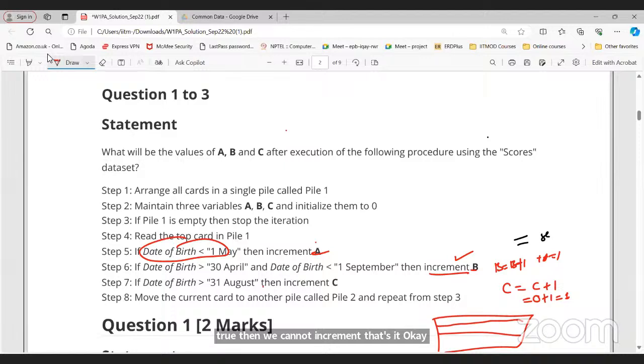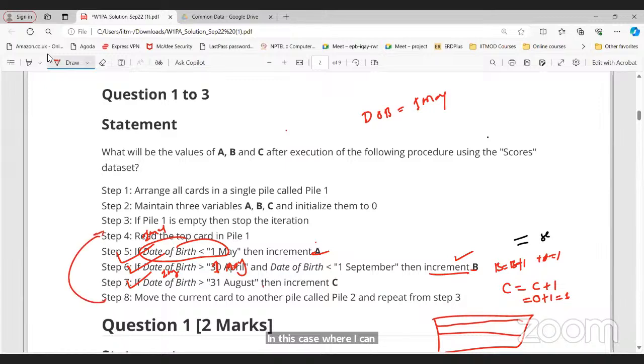For example, here instead of 30th April, 1st May is there, and my date of birth is, for example, 1st May. In this case, where can I add? I cannot add anywhere. This condition is false, this condition is also false, this is also false. That's it. Then go to the next step, we don't need to do anything. Sir, you give me a date of birth, then let me clear the sum.